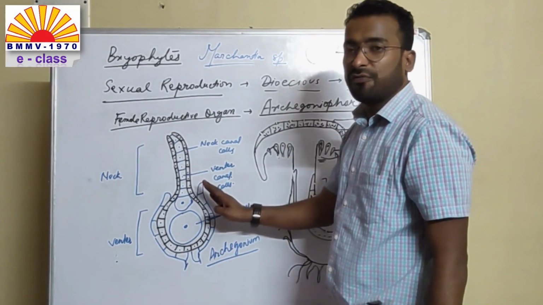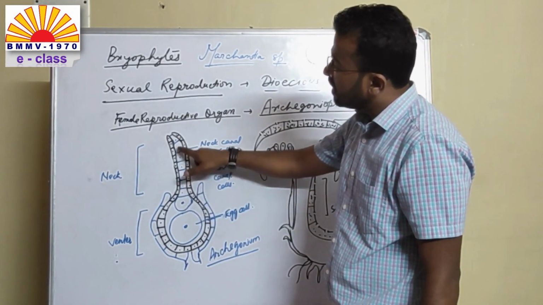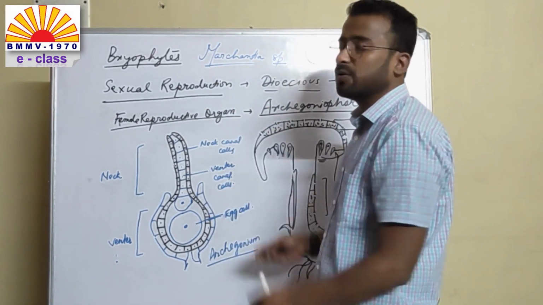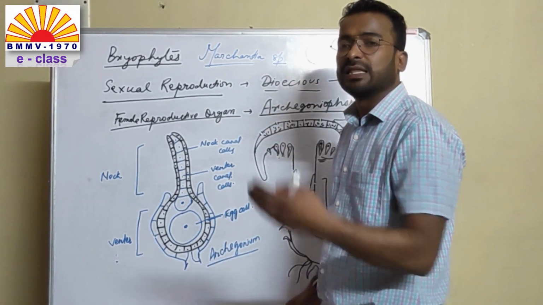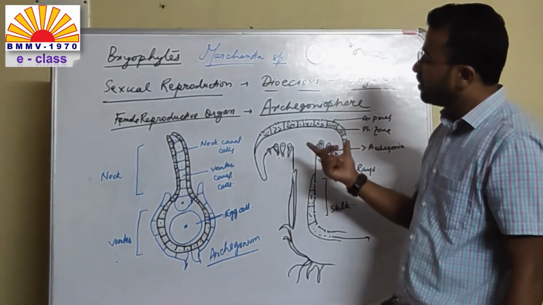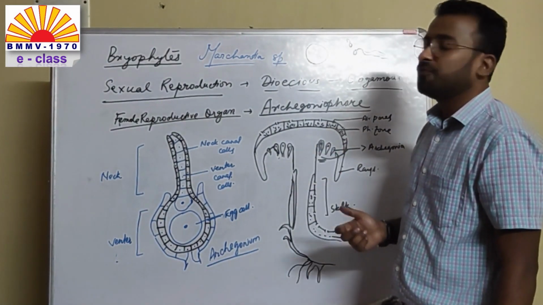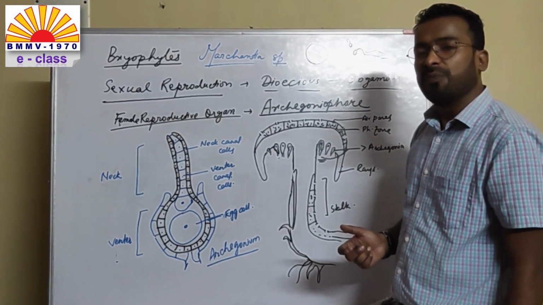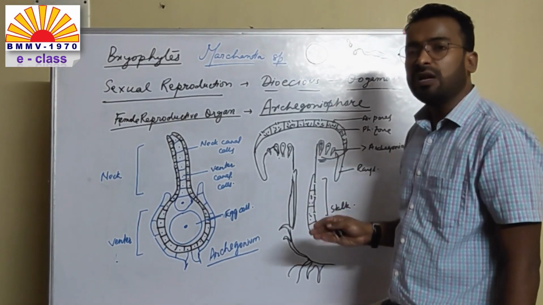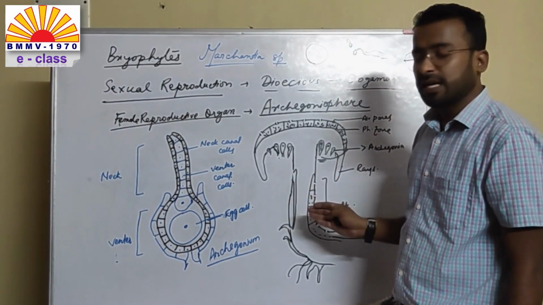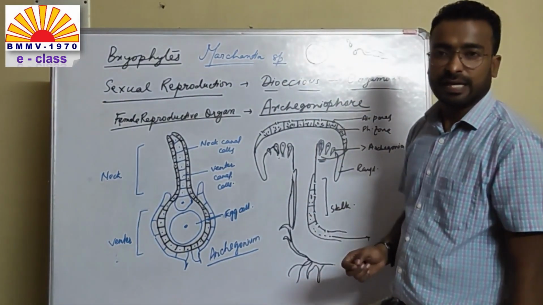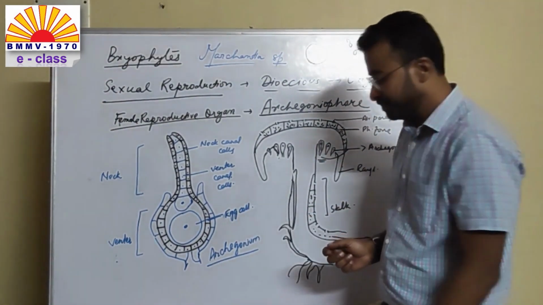Now at the time of fertilization, the venter canal cell and the neck canal cell will all diffuse, and they will produce a chemical substance that will ultimately attract the antherozoids for fertilization. Now this is the female reproductive structure of Marchantia, known as archegonium. And mind you, these all are the gametophytic phase. They are producing the female gametes, or the egg cell, that is haploid in nature.